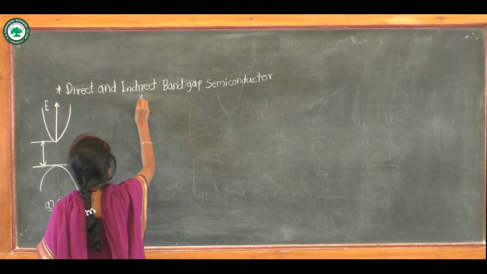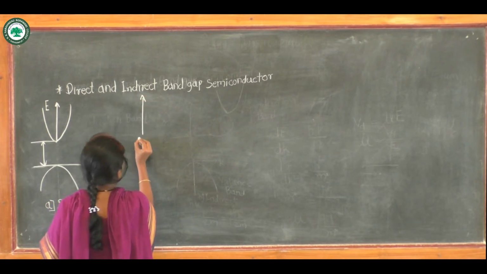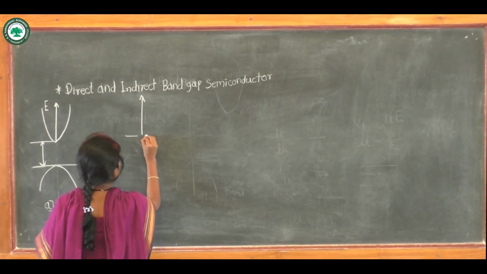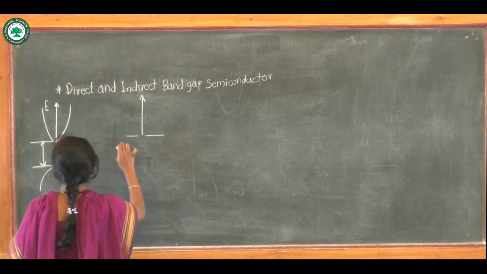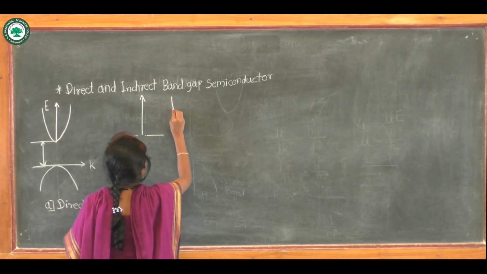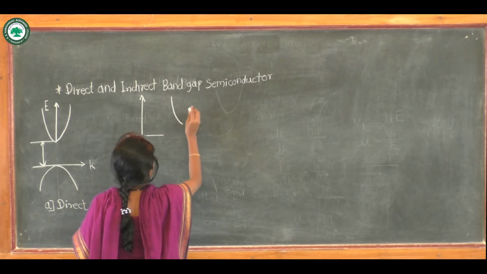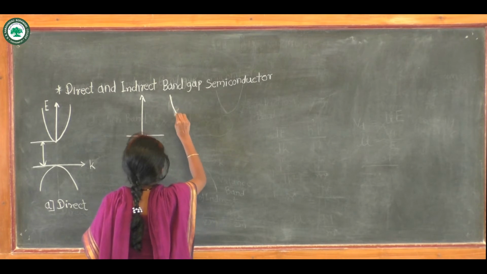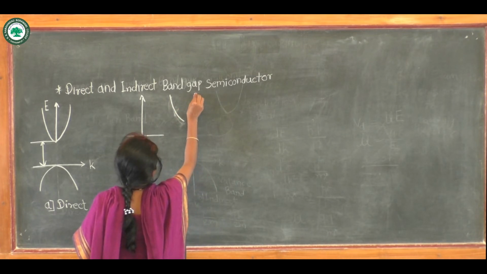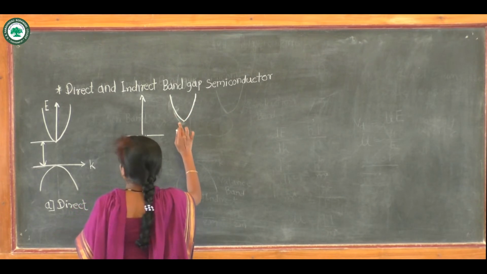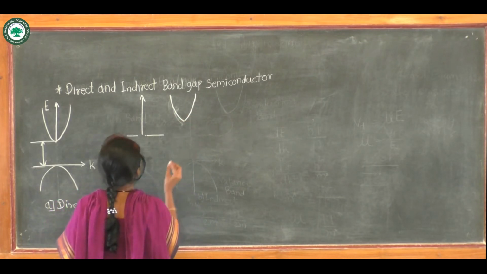For indirect band gap semiconductor, the conduction band minimum lies at a different K value than the valence band maximum.